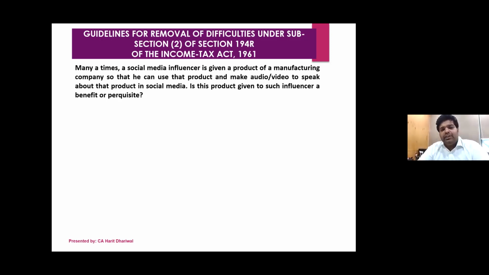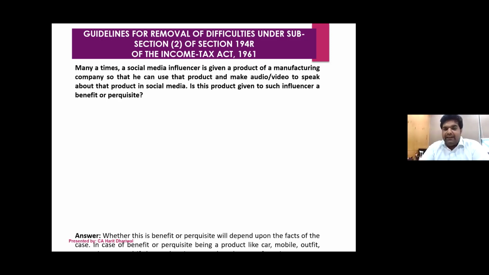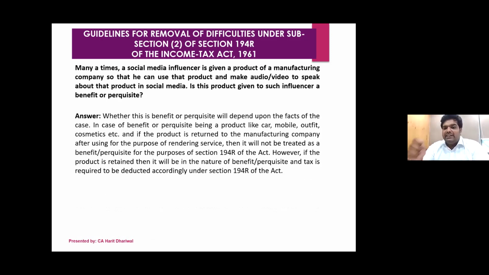There's a social media influencer who has a lot of followers on Instagram and Facebook, and that person is promoting those products just to make sure that they are selling that product. Now the question is whether a product given to an influencer is a benefit or perquisite arising out of business or profession. They have clarified in the circular that yes, if that product is given to an influencer and the influencer keeps it with himself or herself, then yes, TDS will have to be deducted.